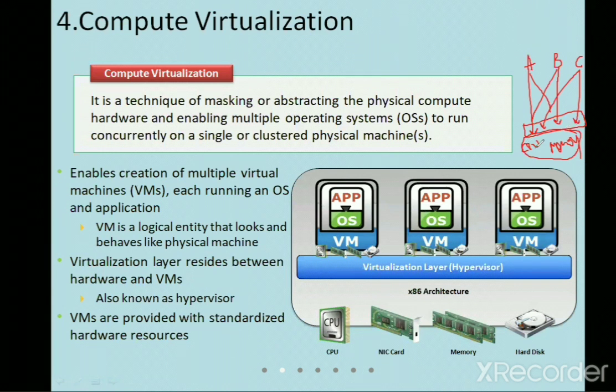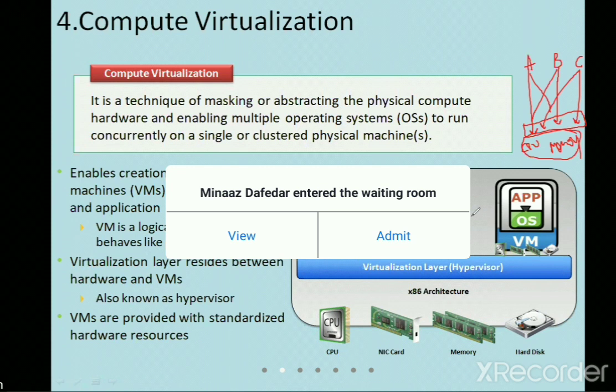The CPU can't say that B is asking but I'm doing the work of A, so I can't do that. It is not possible. So what exactly is virtualization? Say there is an application, and beneath it we have the operating system. In this operating system you have the hardware, which is being covered. This whole together gives us the application. Where does the virtualization concept lie? It lies between your operating system and the hardware.